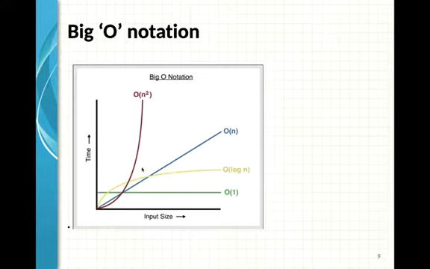Now this is the logarithmic n and linear. This is the linear, that if input size increases, time increases. So it's a linear complexity of an algorithm which results in similar growth of time with respect to input size.